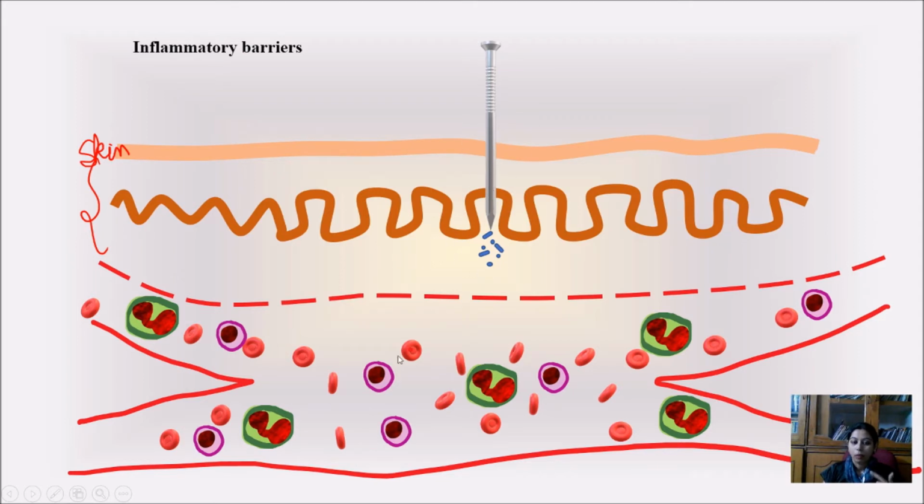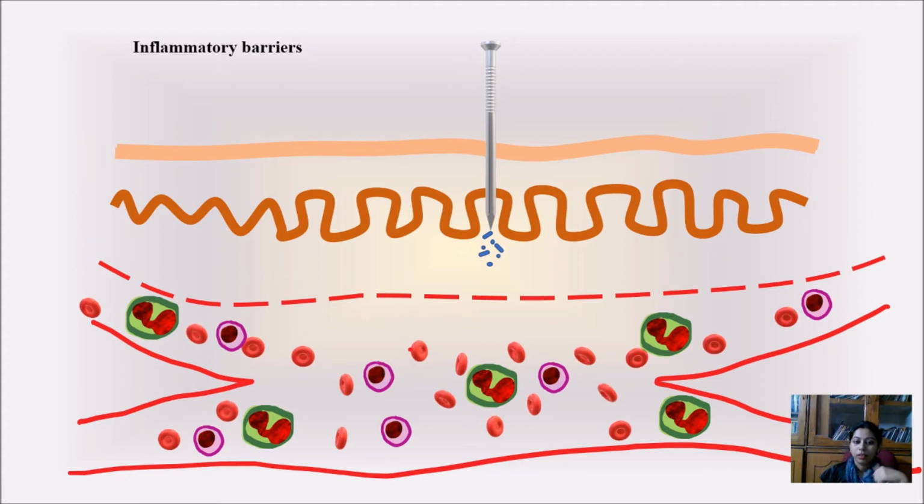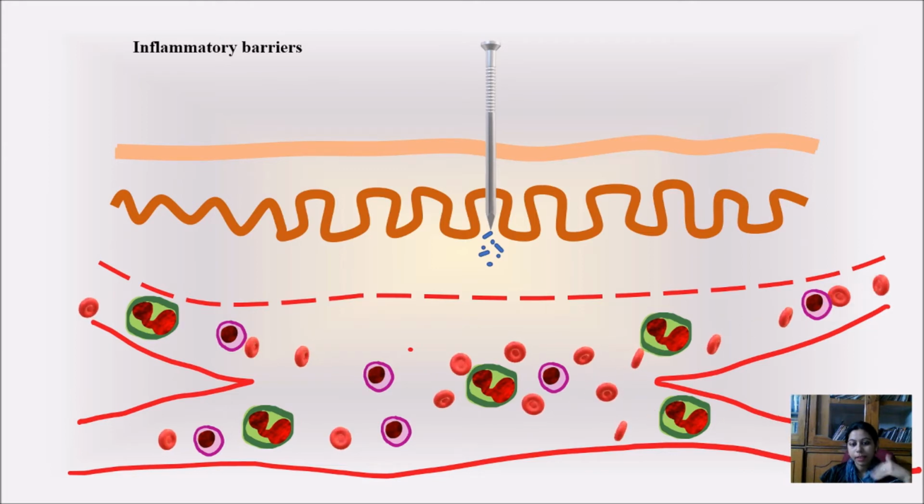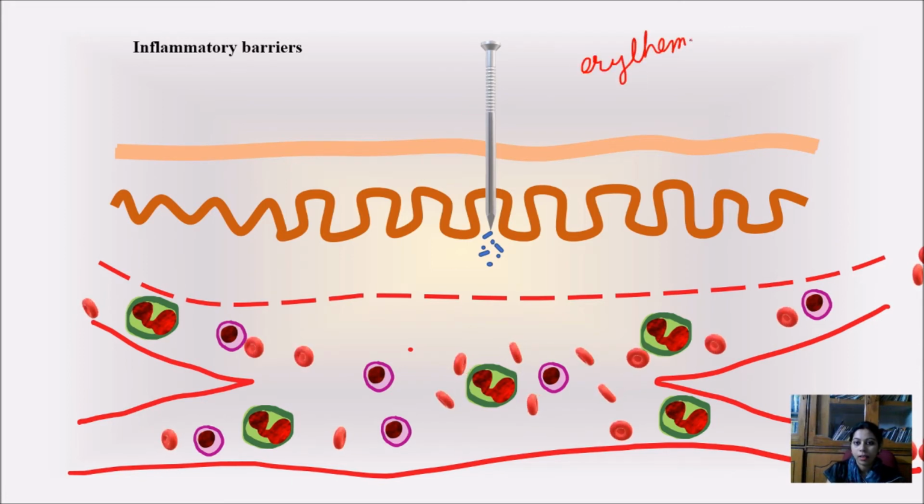Now what will happen as soon as it is ruptured: the flow of blood toward the vasodilated blood vessels will increase. So there will be more and more flow of blood, or RBCs, toward that side. This increase of RBCs toward that area will increase the redness, or cause erythema, E-R-Y-T-H-E-M-A, which means more and more accumulation of RBCs. Because of this rushing of RBCs, we feel the redness over that area, and also the temperature will increase.